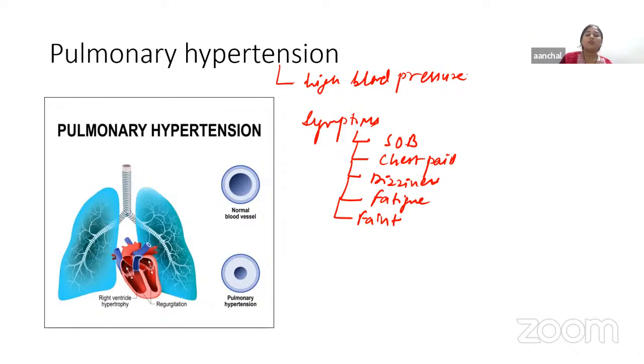Then what can be the complications of pulmonary hypertension? Means if the person has this condition for a long period of time, what could be the complications? Complications like right-sided heart enlargement can be there. It will also lead to heart failure. Blood clots and irregular heartbeats are there. Pregnancy complications can also be there. So various things are associated with this, and that's why this disease is considered to be a very risky one.